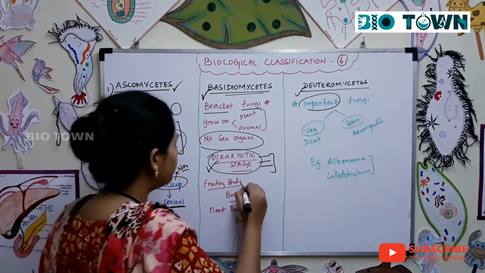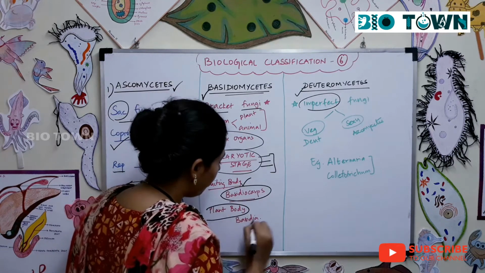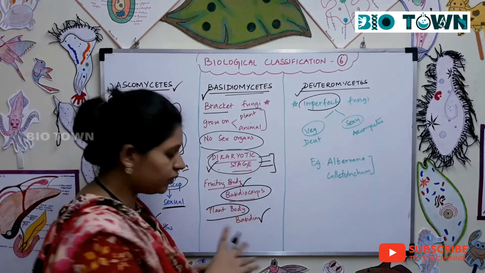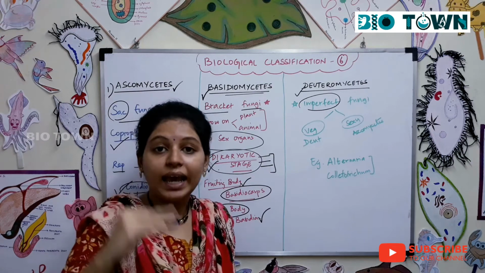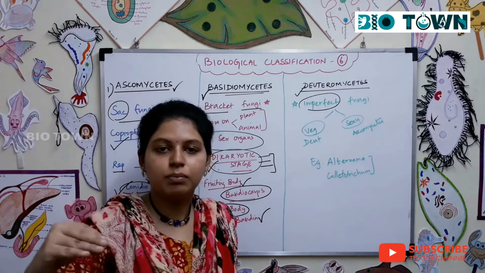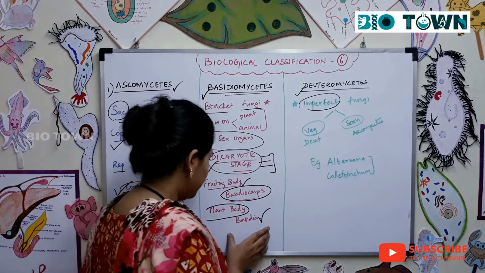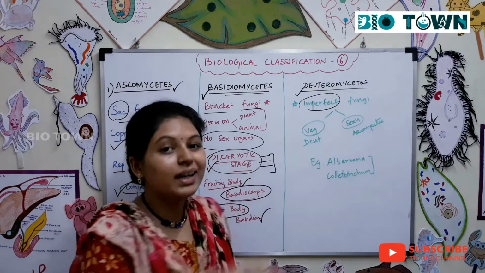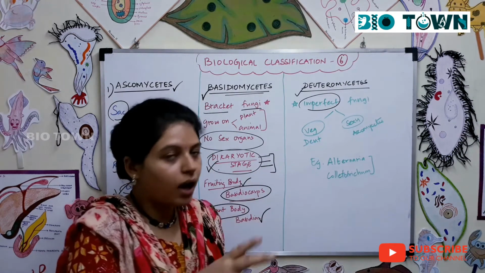The fruiting body is called basidiocarp, and the plant body, the vegetative part, is called basidia. The part which undergoes reproduction is called the fruiting body, and that is basidiocarp.